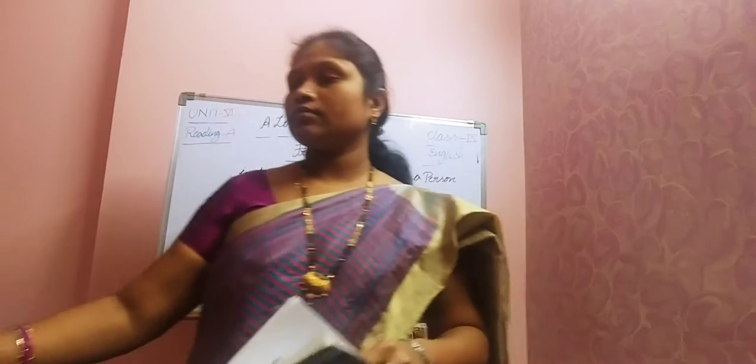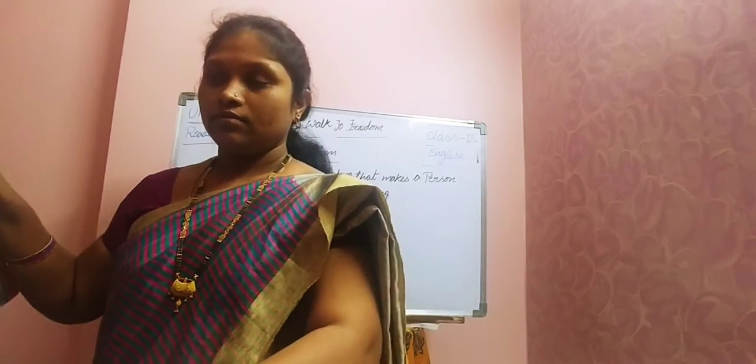Now, take your homework. Everybody open your workbooks. Page number 250, there is an unseen passage.